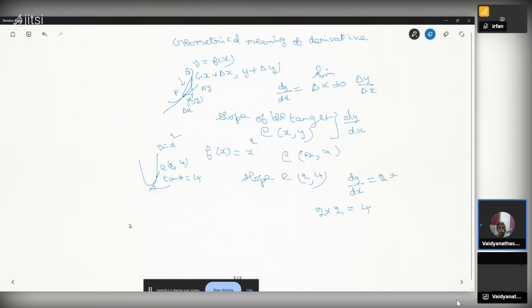Then we come to the inverse function. Suppose f of x equal to x plus 1. F of x is y. Y equal to f of x equal to x plus 1. What is x in terms of y?